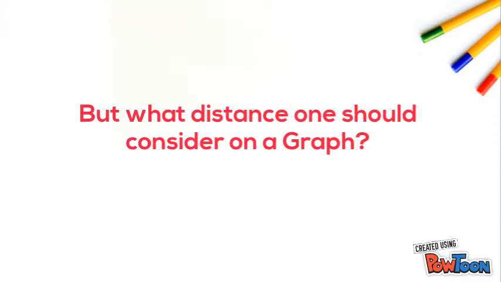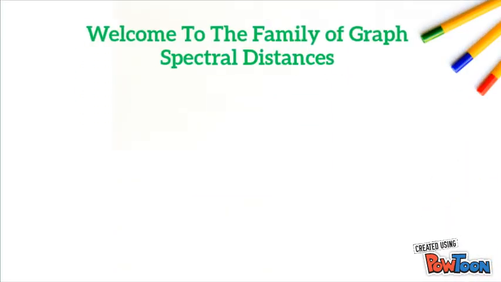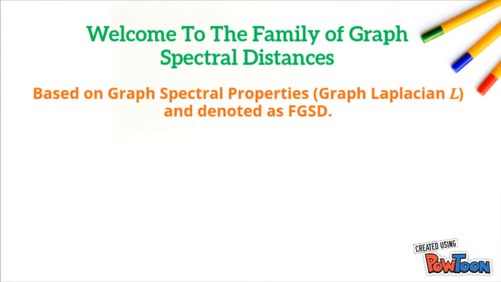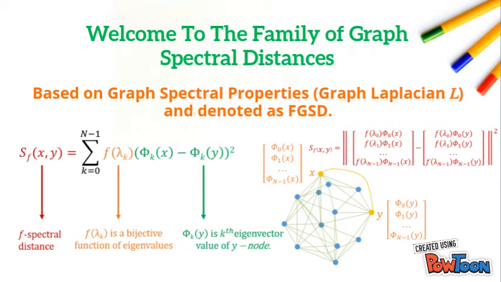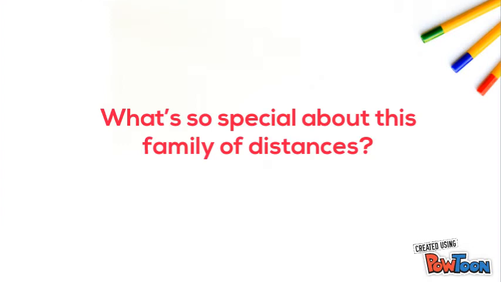Our idea hinges on choosing an appropriate distance metric on the graph. For this purpose, we discovered a family of distances called graph spectral distances based on the spectral properties of a graph Laplacian. As shown in the figure here, the spectral distance between any two graph nodes x and y is calculated based on the weighted sum of the difference in eigenvector values, and further this weight itself is a function of the Laplacian eigenvalues. So the question is, what's so special about this family of distances?